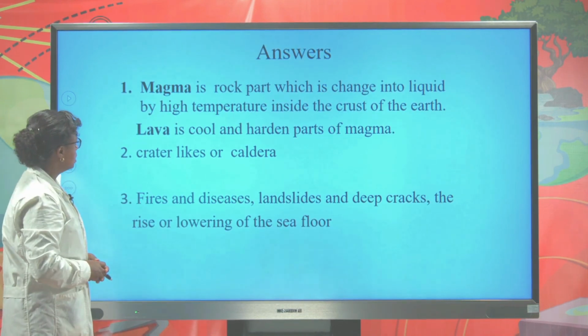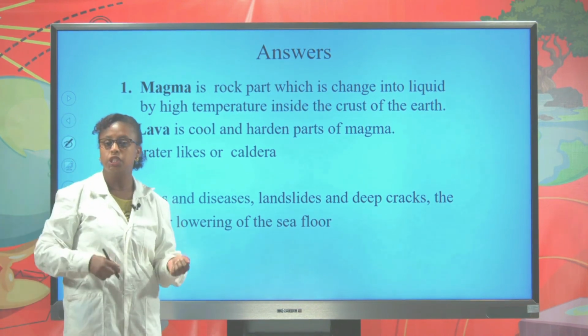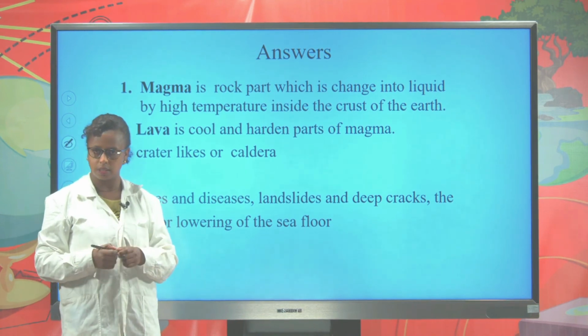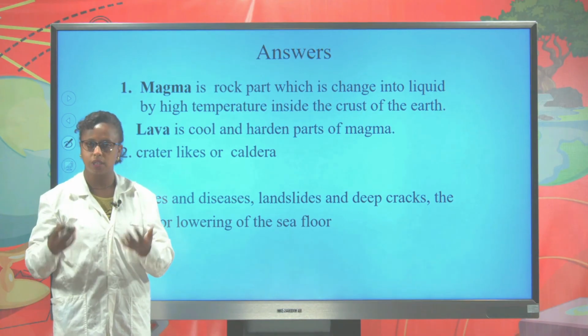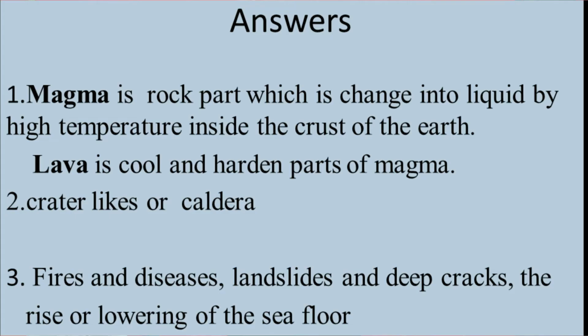As we have learned in the above lesson, magma is the rock part which is melted and changed into liquid because of the heat inside the crust of the earth. Lava is the magma part. After the magma reaches the surface, it becomes cool and hardened, and we call this hardened part lava.